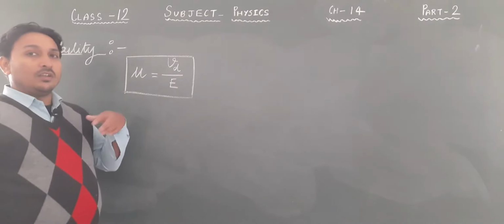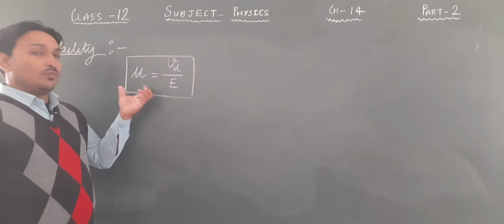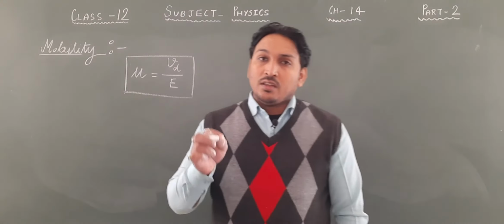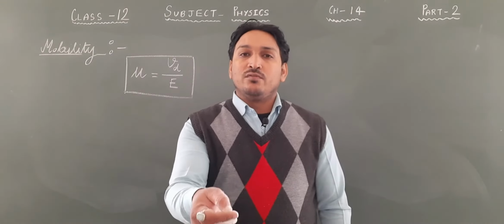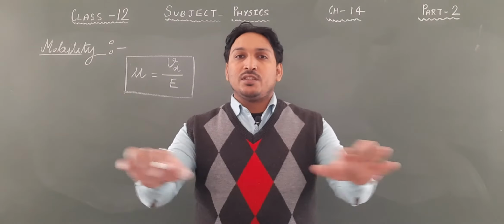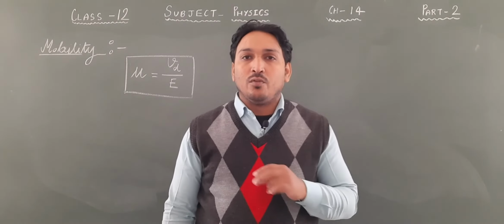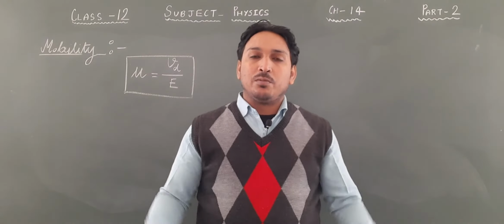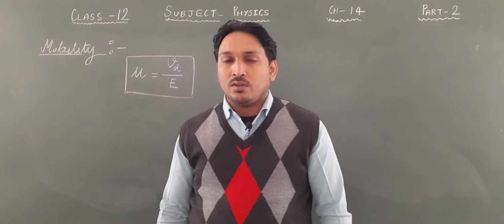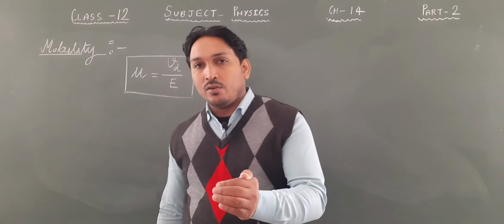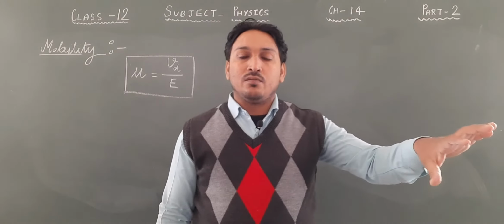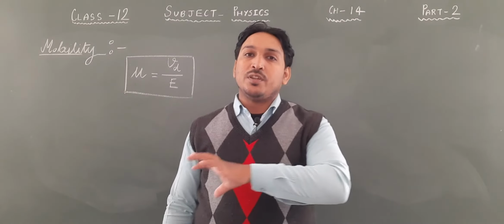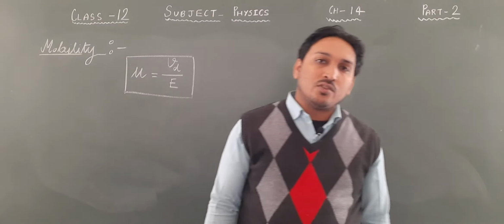Now what is mobility in the real sense? That was the mathematical definition; what is mobility in the real sense, that we have to discuss. Mobility in the real sense is actually the ease of movement. Suppose a space is quite vacant. If you walk in that space, you can move very easily. But if it is a very crowded place, then it is difficult to move. So your mobility is great when the space is vacant, but quite less when the space is crowded. In the same manner, electrons are there.